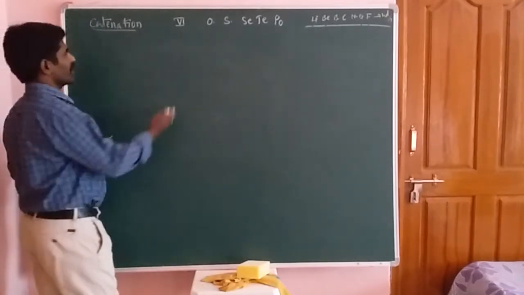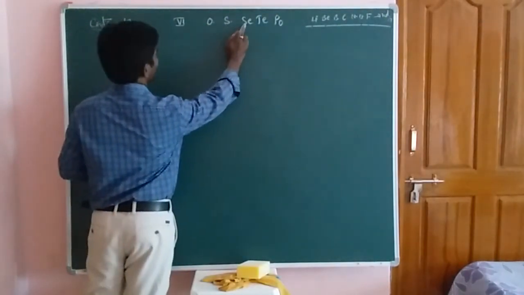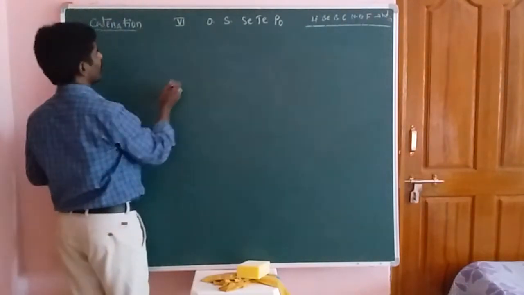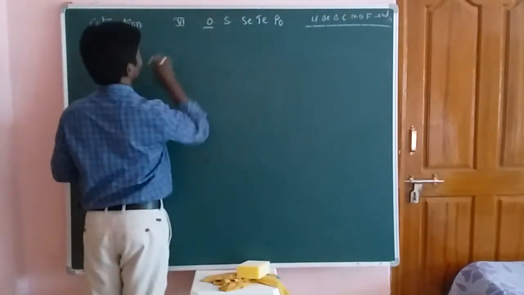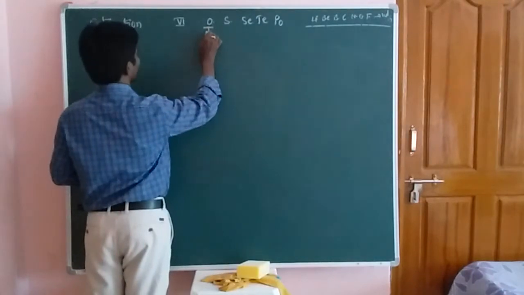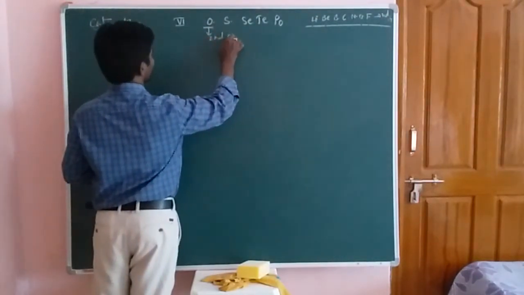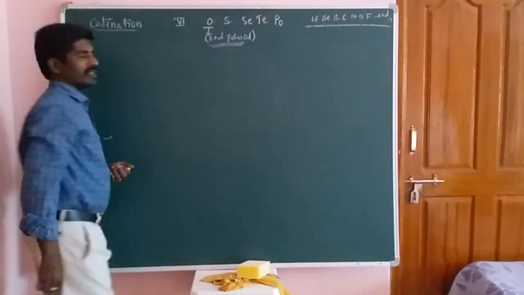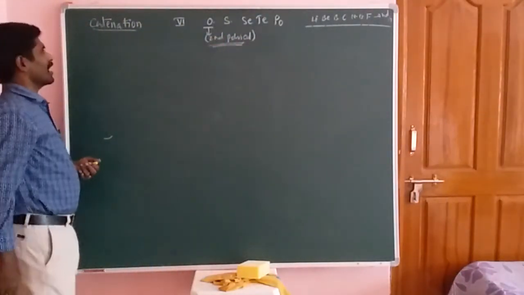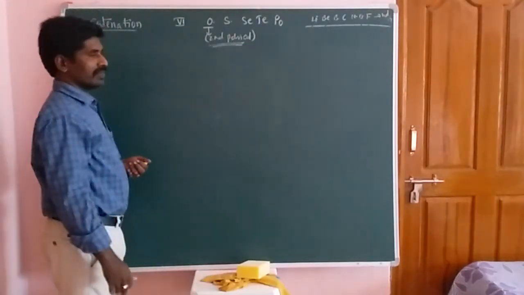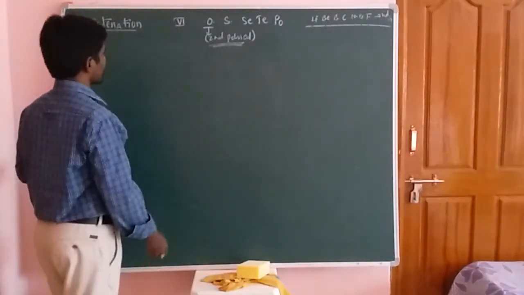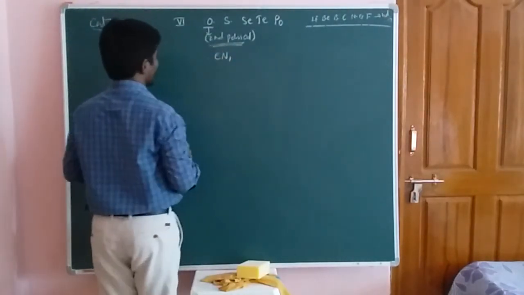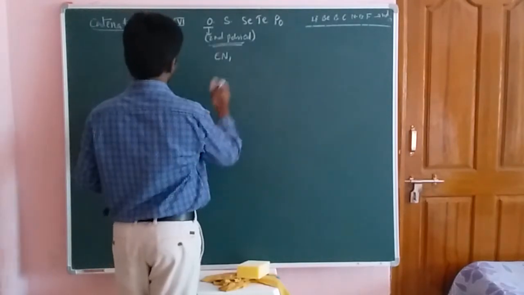So first of all we should take these elements: oxygen, sulphur, selenium, tellurium and polonium. The first element of the group is oxygen, that means it is present in the 2nd period, okay students. So in this 2nd period element, it is a more electronegative atom, okay students. So that means it is a more electronegative element.